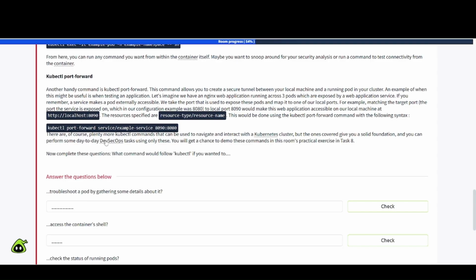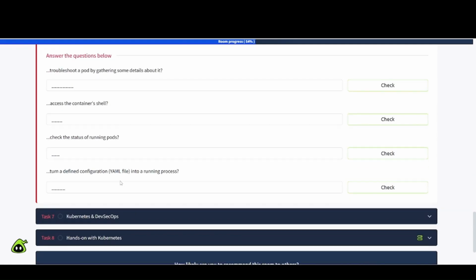There are, of course, plenty more kubectl commands that can be used to navigate and interact with a Kubernetes cluster, but the ones covered give you a solid foundation, and you can perform some day-to-day DevSecOps tasks using only these. You will get a chance to demo these commands in this room's practical exercise in task 8. Now complete these questions. What command would follow kubectl if you wanted to do the following here?